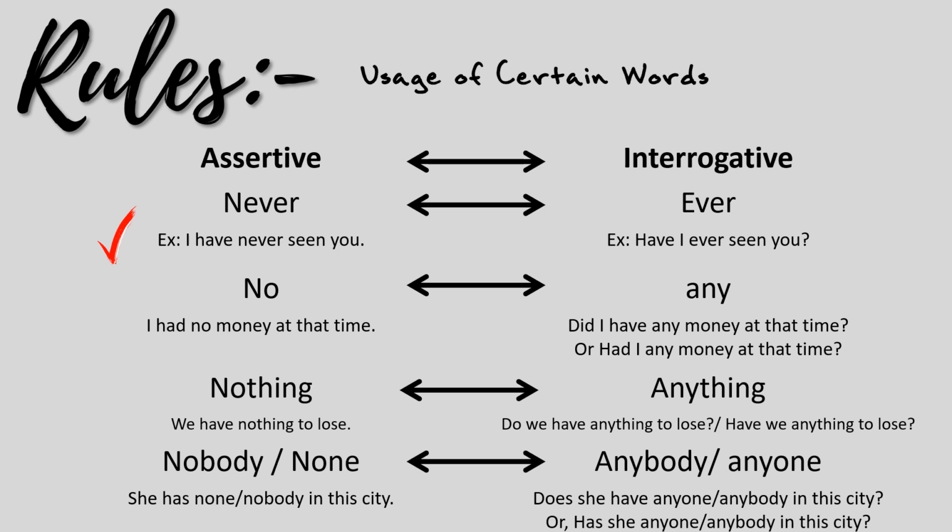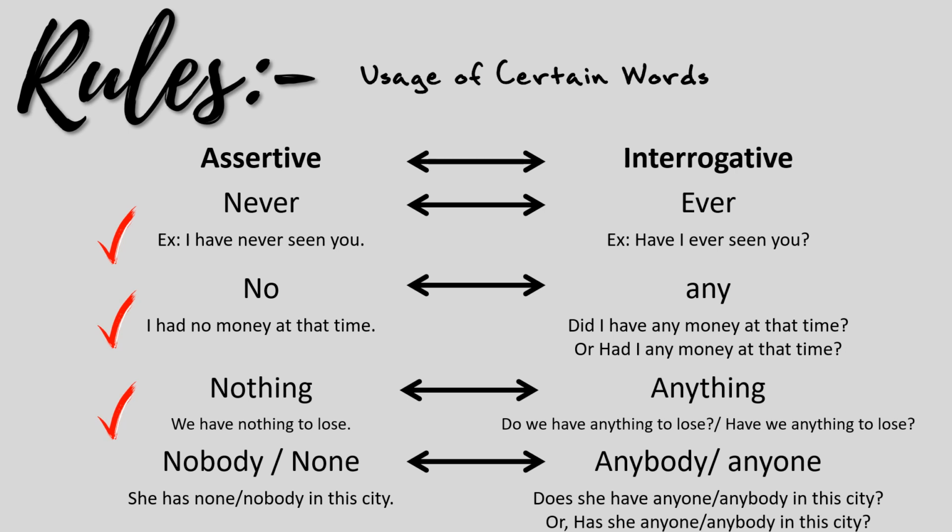Similarly, I had no money at that time. Did I have any money at that time, or had I any money at that time? We change no into any while making it interrogative. Similarly, nothing will be changed into anything. We have nothing to lose. In its interrogative form: Do we have anything to lose, or have we anything to lose?